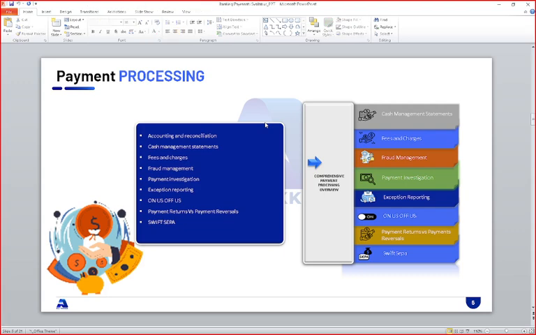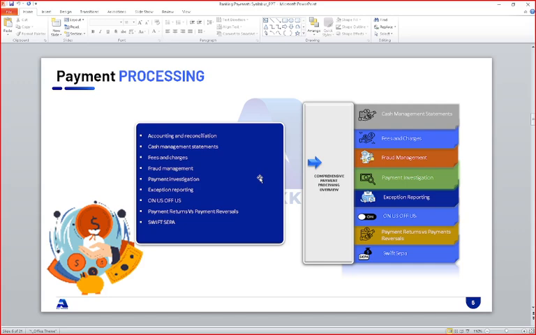Then we discuss what comes into the picture whenever you are processing a payment. For example, any payment engine. There are many payment engines available in the world, and the most famous one is GPP. Then we have banks, like BA and CS banks, and FlexCube. So these are the payment engines.